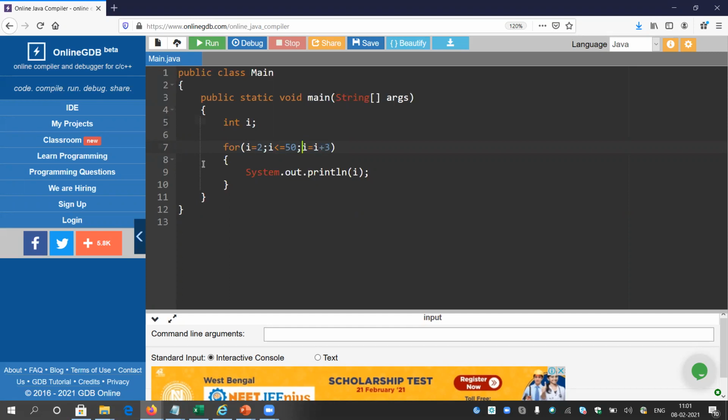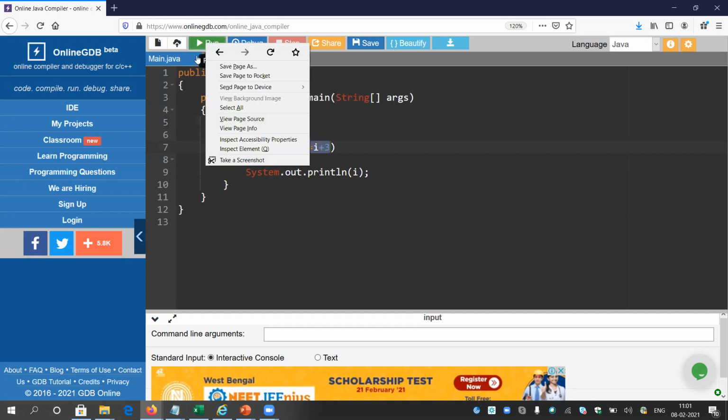So it will be first 2, after that plus 3 means 5, after that 8, and so on. Okay, first let me run the program.